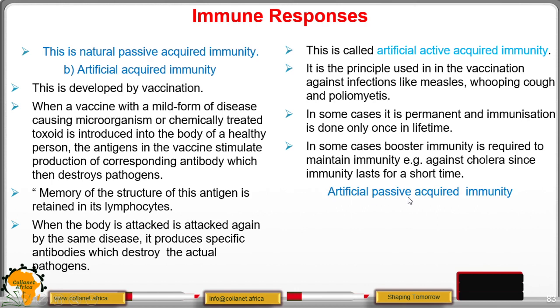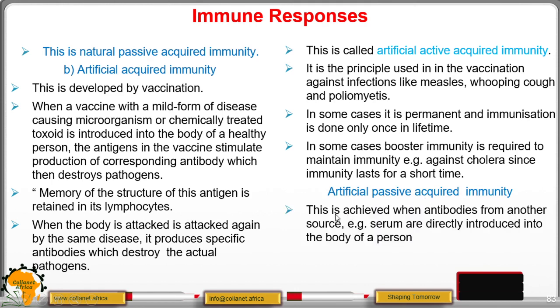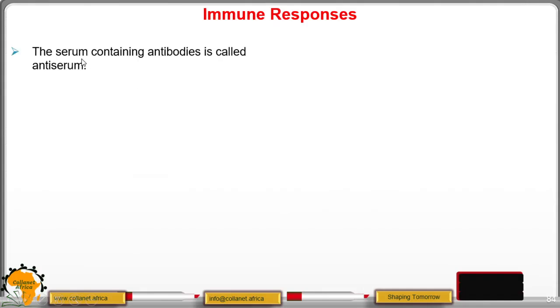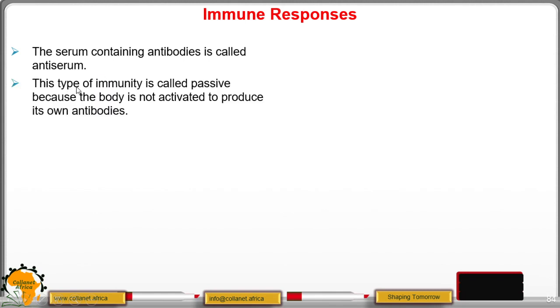Then we have artificial passive acquired immunity. This is achieved when antibodies from another source, for example, serum, are directly introduced to the body of a person. The serum containing antibodies is called antiserum. This type of immunity is called passive because the body is not activated to produce its own antibodies. So they were introduced actually.